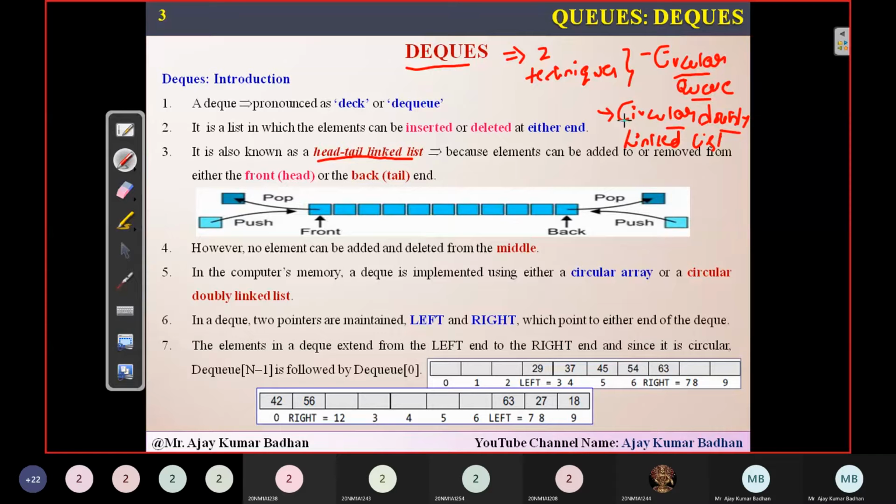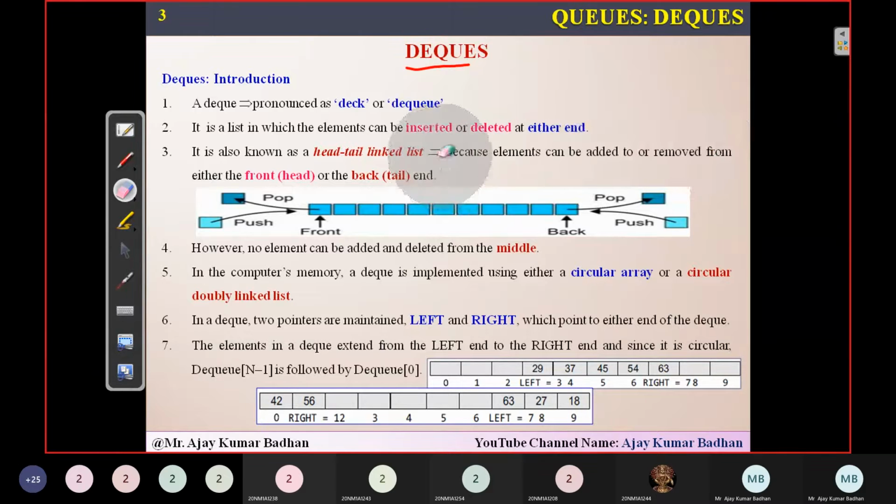So I think you might have understood now. This is meant for dynamic. Circular doubly linked list is a dynamic representation. And if you see here, circular queue is an array representation. So when you're representing elements using arrays, that is a static format, means fixed size. But coming to the circular doubly linked list, this is a dynamic implementation. That is the difference. So you can implement it either dynamically or statically.